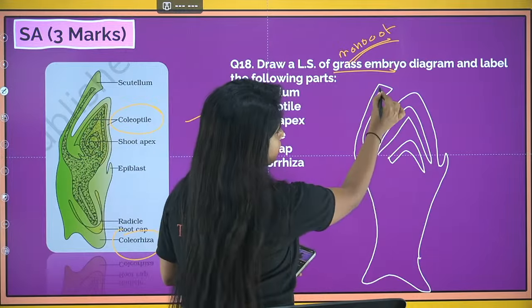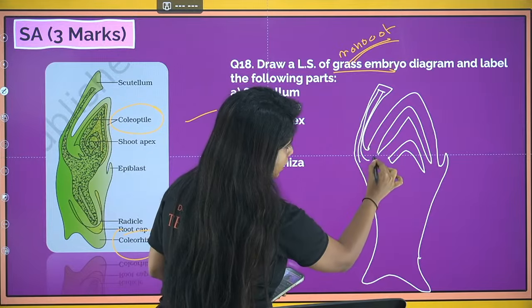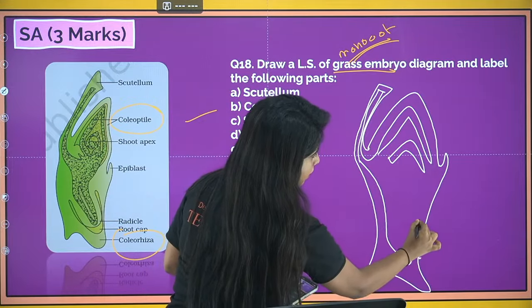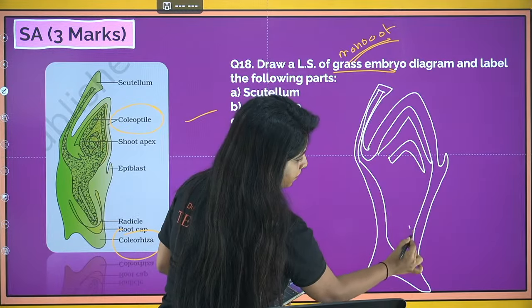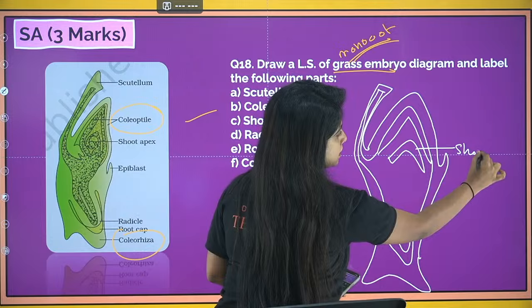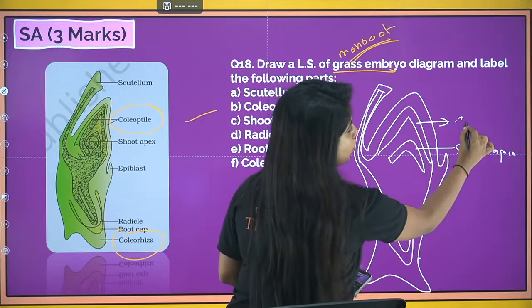And now my dear children, inside this you have to link all of it. So link this like this, and just mention that this is the shoot apex and this is your coleoptile.